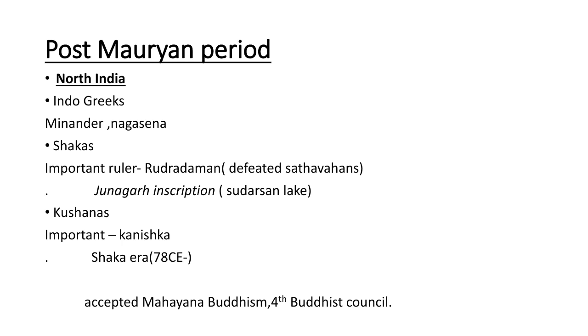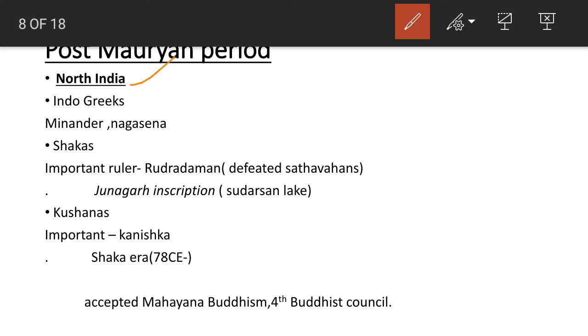The Mauryan dynasty was a very vast dynasty in India. Later, after the defeat of the Maurya dynasty, so many small dynasties originated. For the post-Mauryan period, we will deal with all the important dynasties in North India, in the Deccan region, and also in the South region separately. So first of all, we are dealing with North India.